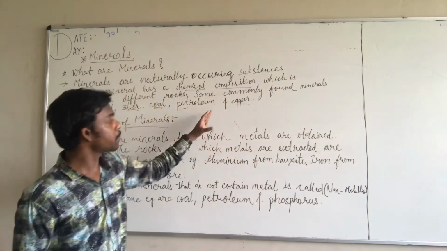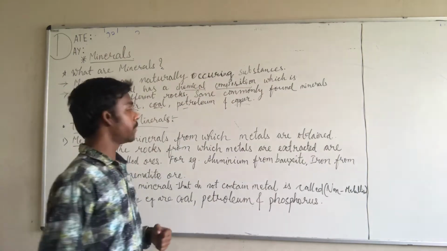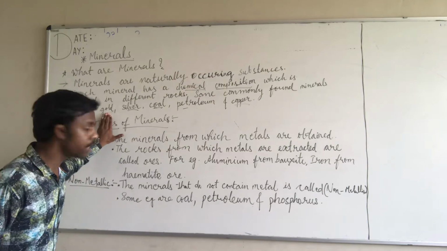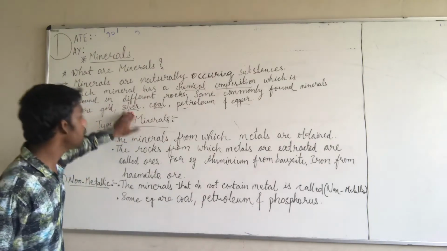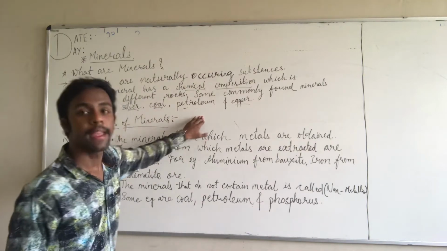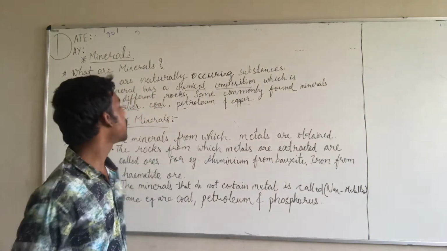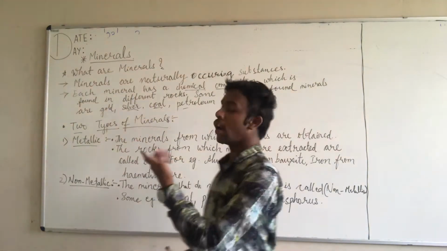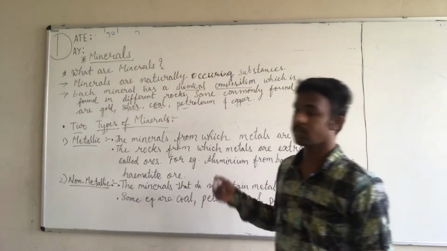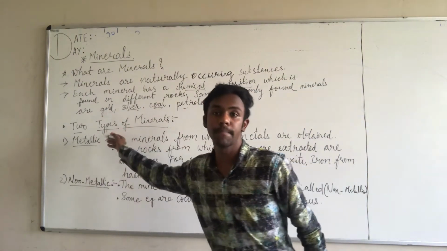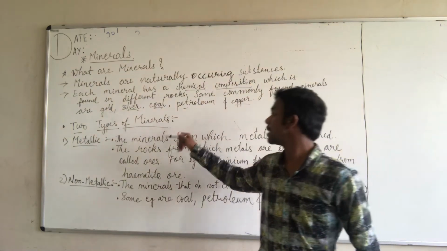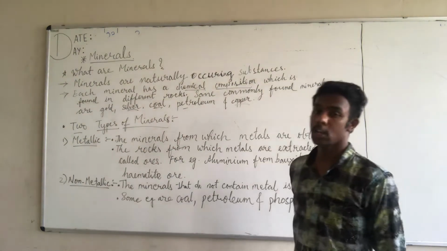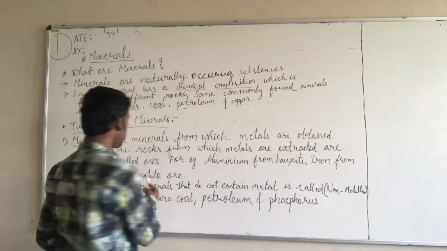What are some commonly found minerals? Gold is a kind of mineral. Silver is also a mineral. Gold, petroleum and copper are the kinds of minerals that we can see. Now we had discussed the two types of minerals. The two types of minerals are metallic minerals and non-metallic minerals.